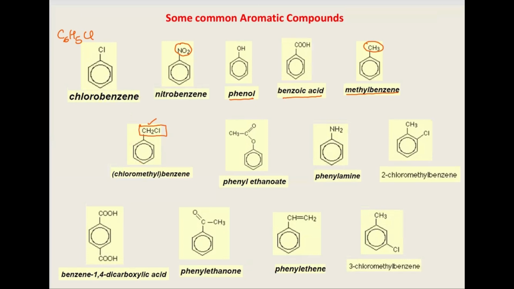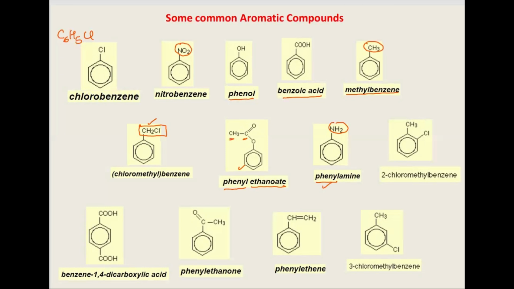Then sometimes the benzene compounds are also known as phenyl, and we have an ester group attached to it. So this is known as phenyl because of this benzene ring, and this is known as ethanoate because there are 2 carbons and it's an ester. So that is how it's been named. Now the amine, this is the amine group and it is attached to the benzene ring. Again, instead of naming it like benz or something, it's named as phenylamine.